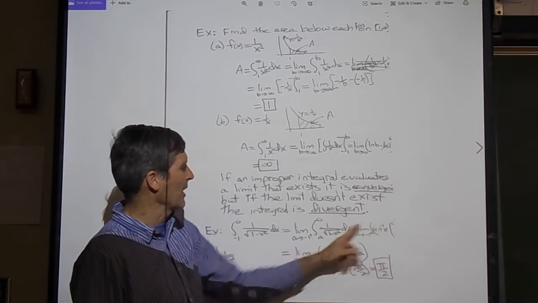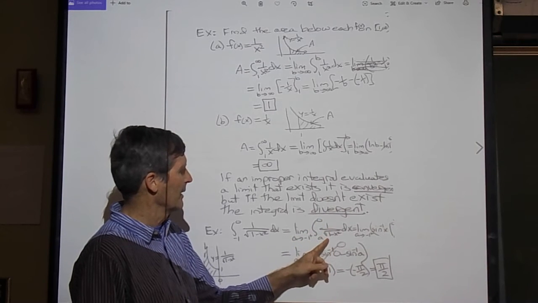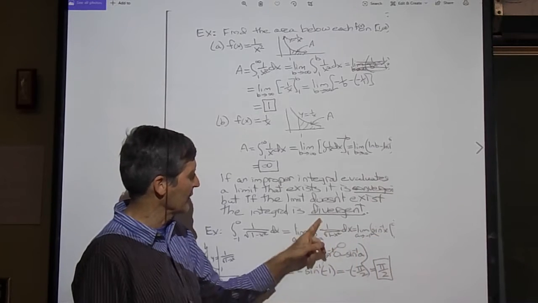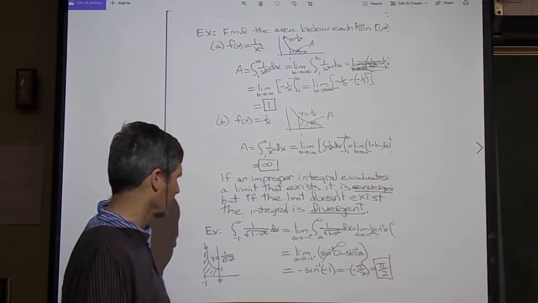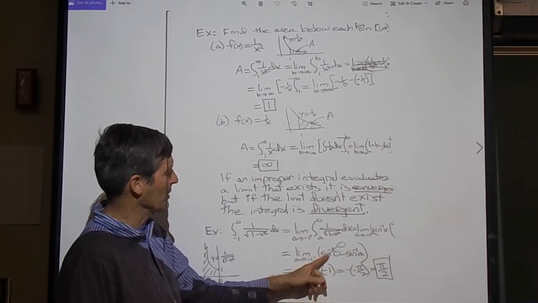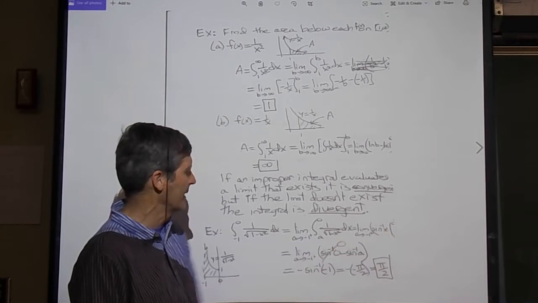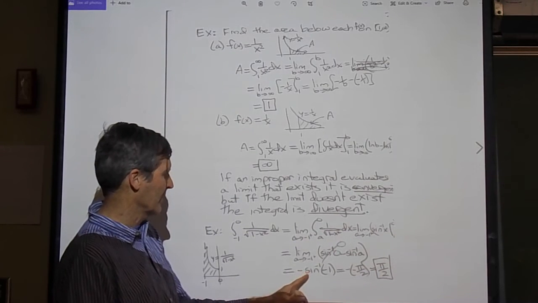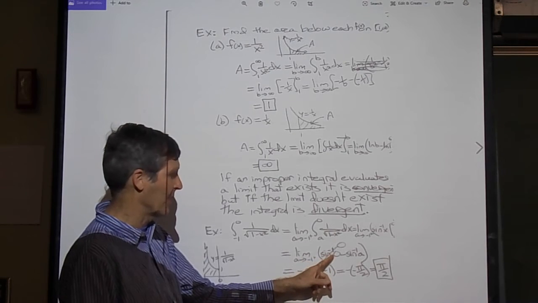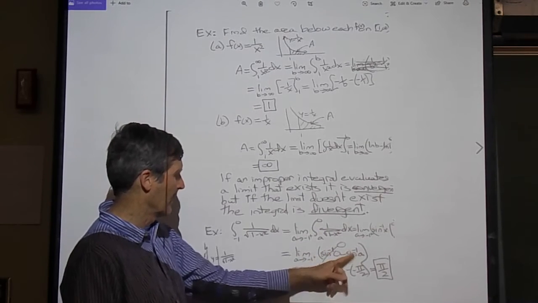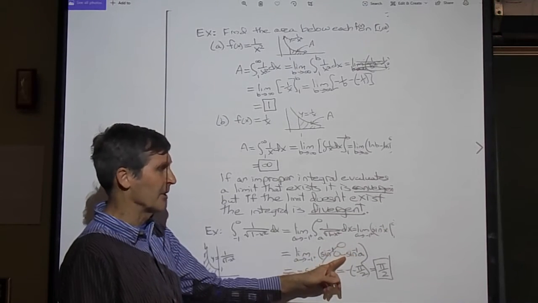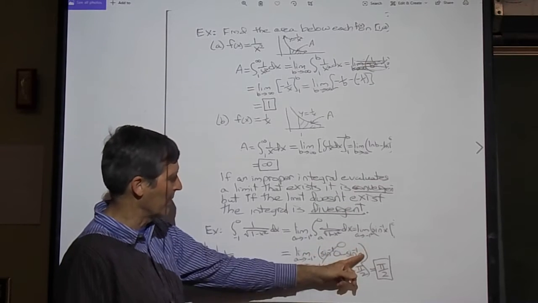The integral is arc sine, right? 1 over square root 1 minus x squared is the derivative of arc sine. And then it has to go from a to 0. So we have limit as a approaches minus 1 from the right of arc sine 0 minus arc sine a. Well, that's minus arc sine of minus 1. You can just plug this in to evaluate arc sine, actually. Right? It's a continuous function. Its limit is equal to the value by plugging in.